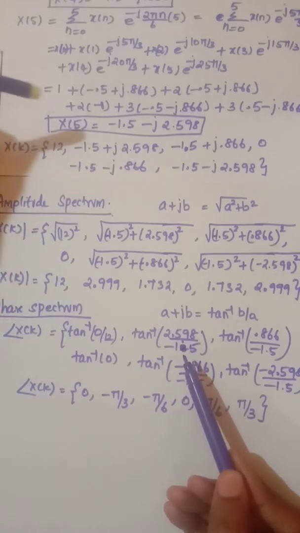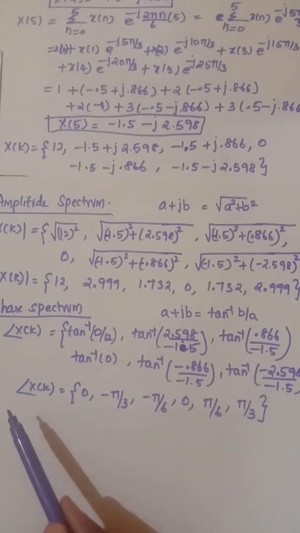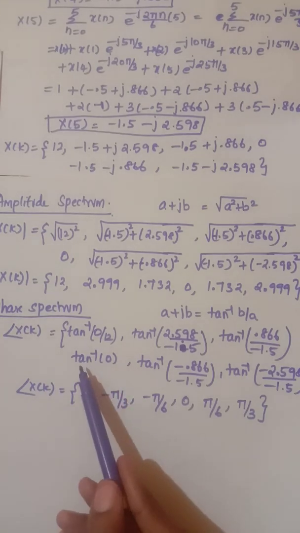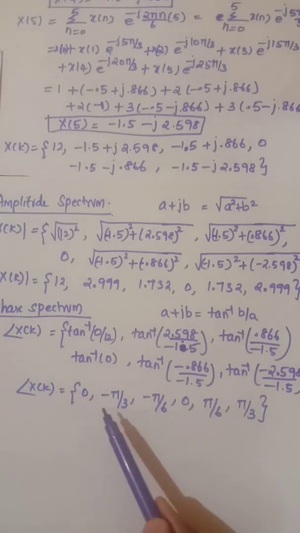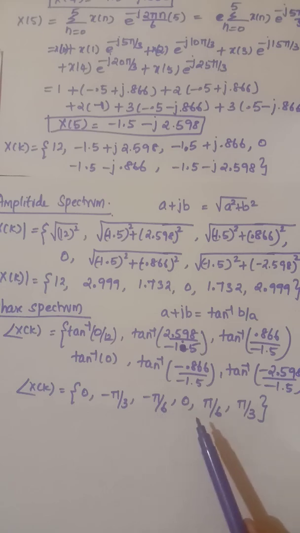Similarly, we repeat for all the x of k. Finally, the phase spectrum obtained is 0, minus pi by 3, minus pi by 6, 0, pi by 6 and pi by 3. Thus, using this DFT formula, we can obtain the frequency spectrum of a discrete time signal. So this is the procedure we need to follow for all the problems.